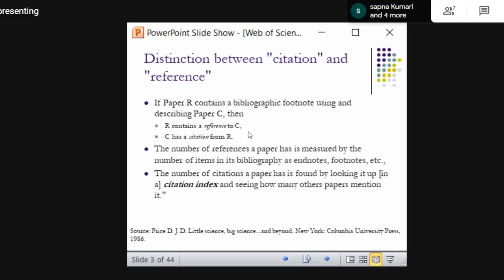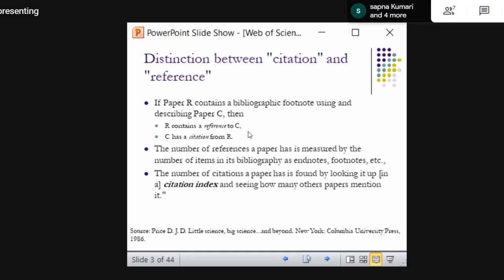Okay. So the number of citations of a paper is found by looking it up in a citation index. Okay. See, now in the example, paper C got a citation from R. So paper C, we will take it as Abhilash's paper. Paper R is Abu's paper. So I have mentioned Abhilash's paper in the bibliography reference.